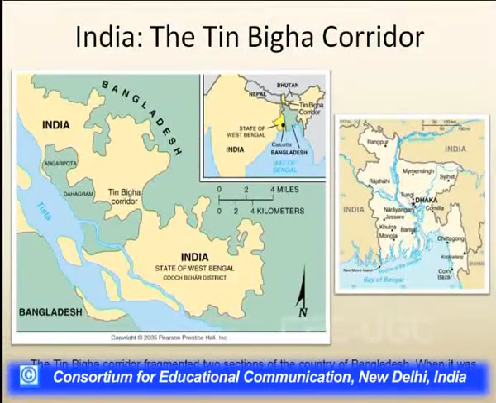In India also we can see a fragmented state, like in the case of the Teen Bigha corridor, which was leased to Bangladesh, and a section of India was also fragmented into different parts.